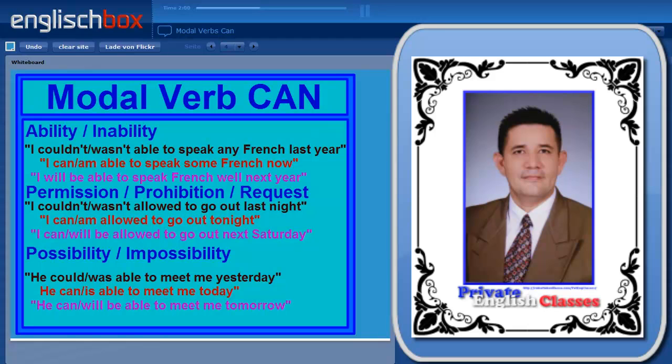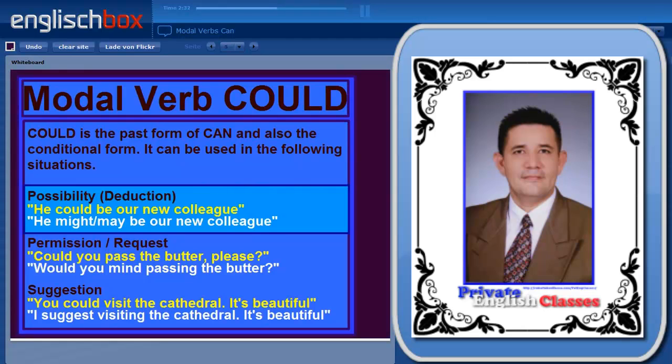For example, for ability, I couldn't speak any French last year, or I wasn't able to speak any French last year. Now I can speak some French, or I'm able to speak some French, and next year I'll be able to speak French quite well. However, for permission, I couldn't or I wasn't allowed to go out last night. I can or I'm allowed to go out tonight, and I can or I'll be allowed to go out next Saturday. For possibility and impossibility, it's very similar to ability and inability.